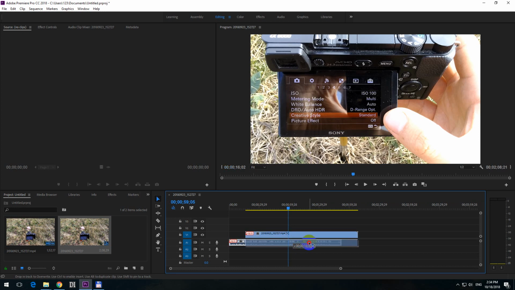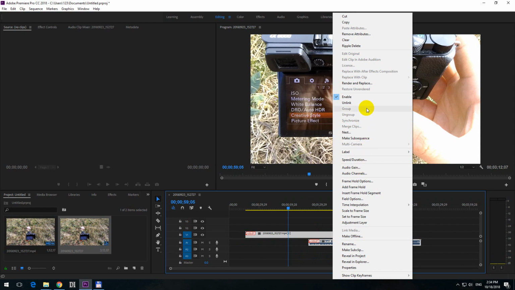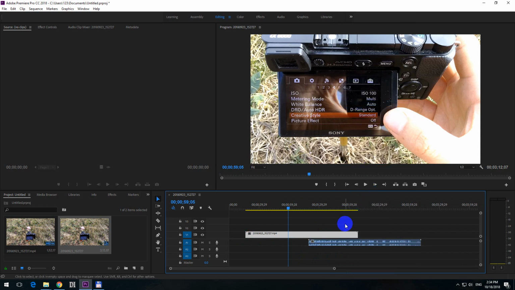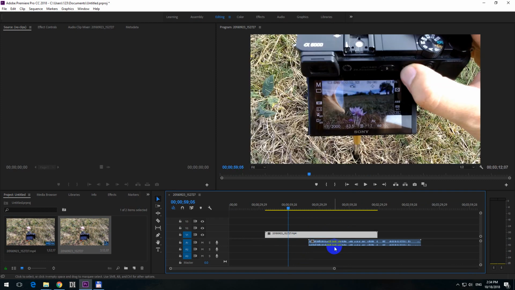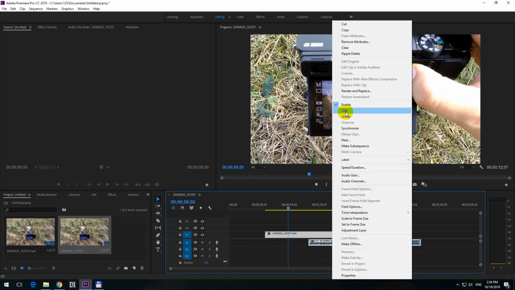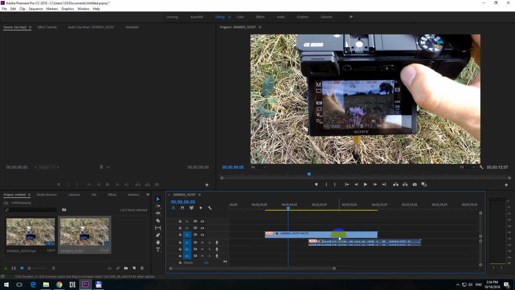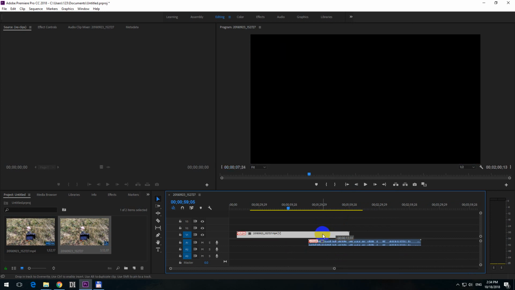I can do the same thing with the audio also. If I move the audio, the video remains behind. And they are not unlinked, so if I select them, unlink is still available. I can unlink them, but I can still move them. Of course, now they are unlinked. Select both of them and link. Now they are linked, but they are still moving separately.